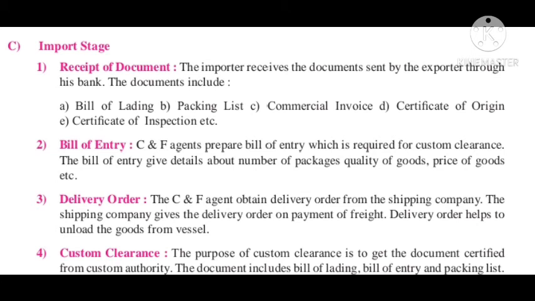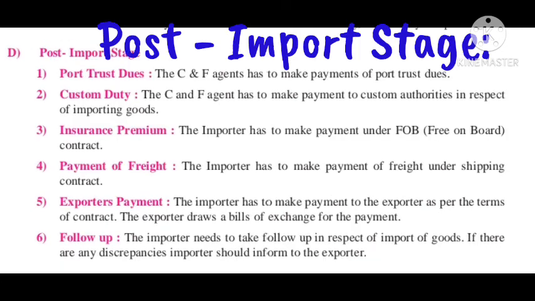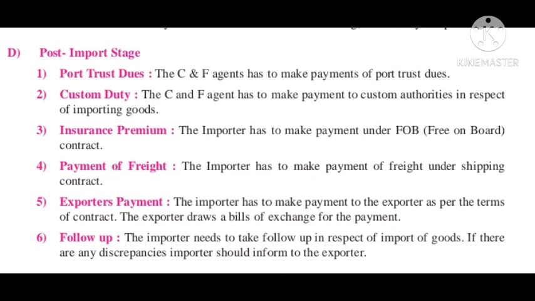And the next one is custom clearance. The purpose of custom clearance is to get the documents certified from the custom authority. The documents include bill of lading, bill of entry, and the packing list. The last stage here is the post-import stage. Post-import stage requires certain restrictions as well as certain clearing and confirmation.